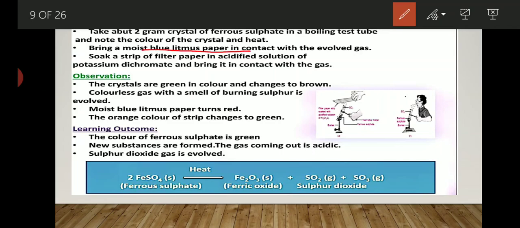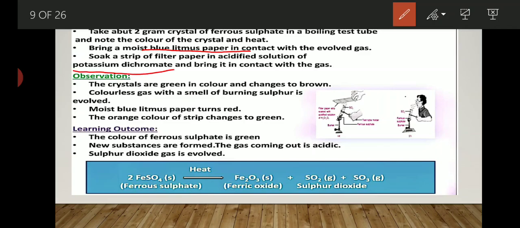So, if blue litmus paper turns red, it proves that the medium of the reaction is acidic in nature. After that, soak a strip of filter paper in acidified solution of potassium dichromate.